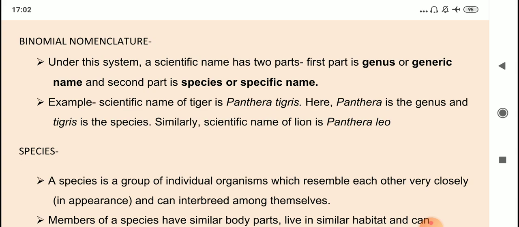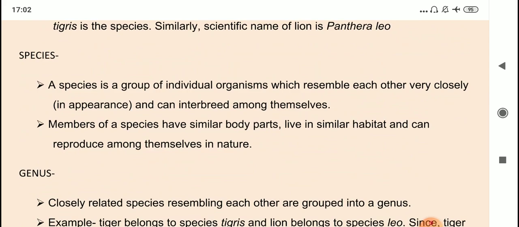Now, what is the meaning of genus and species? That also we should know. So first let us understand what is species. Species is a group of individual organisms which resemble each other very closely and can interbreed among themselves. So species means those organisms which are similar to each other, all right, and they are able to interbreed freely.